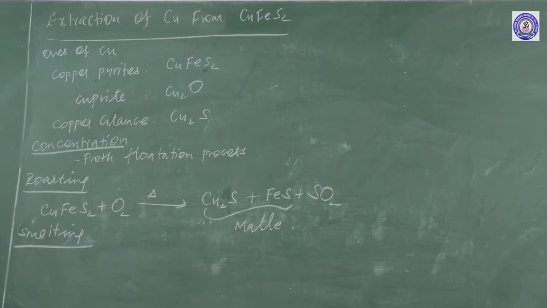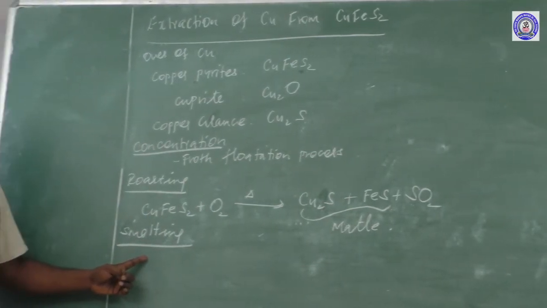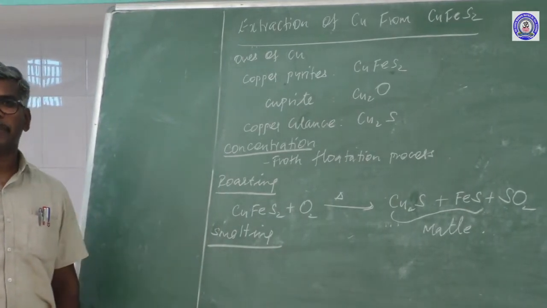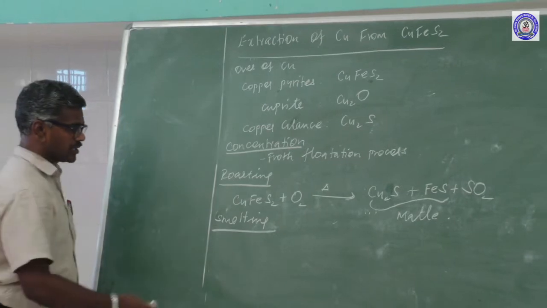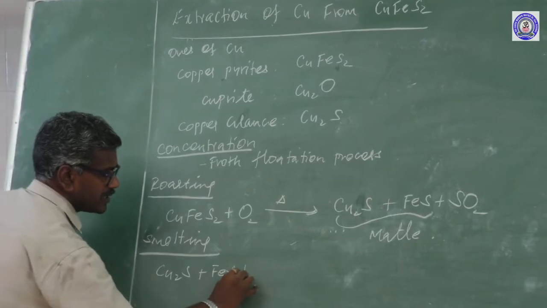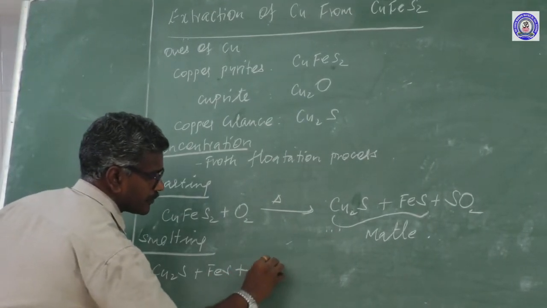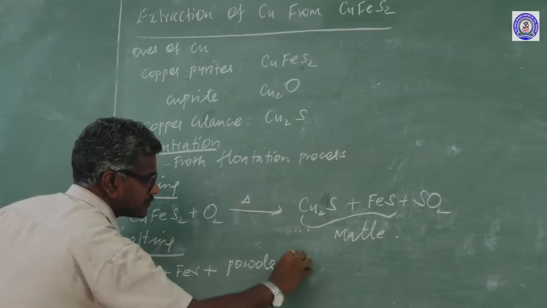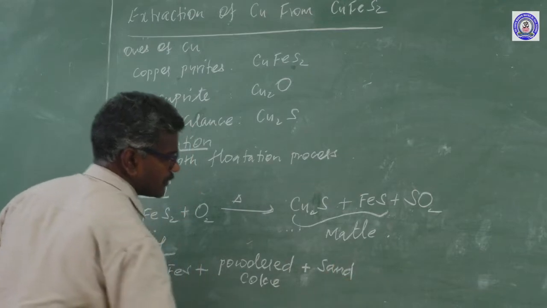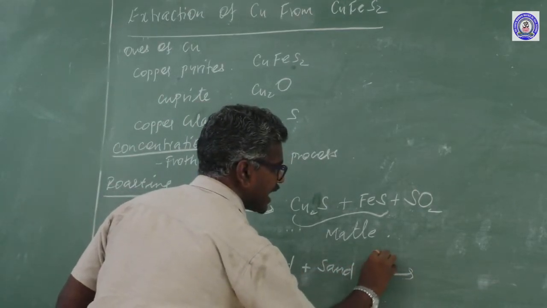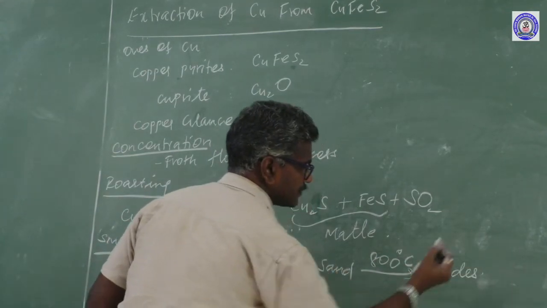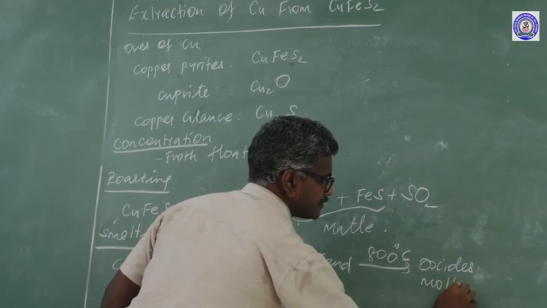What is the meaning of smelting? Smelting, another name reduction, another name pyrometallurgy. So reduction of metallic oxide into metal by using a suitable reducing agent. For example, Cu2S plus FeS is treated with powdered coke plus sand. These are heated to 800 degrees Celsius to form oxides. That is a molten state.